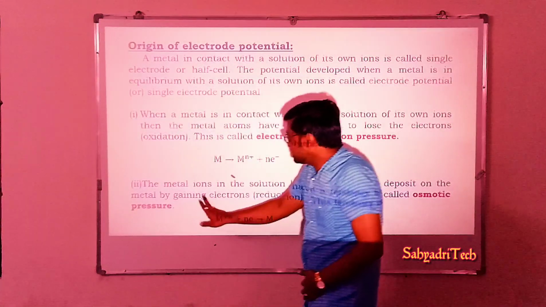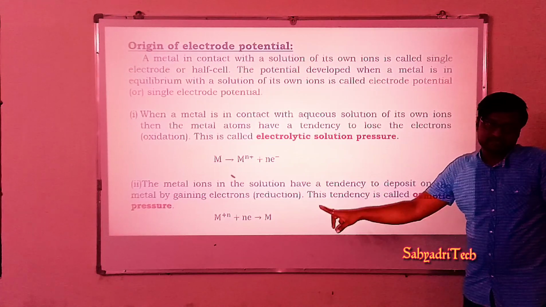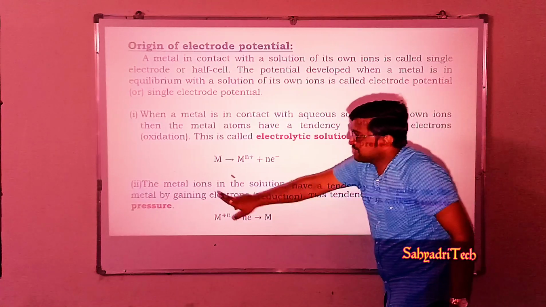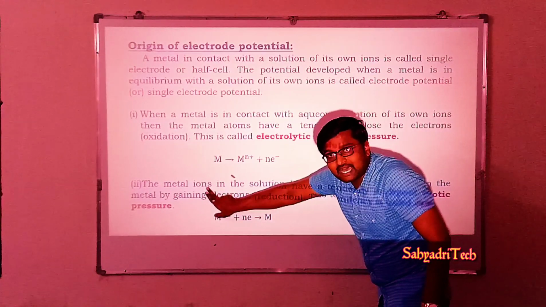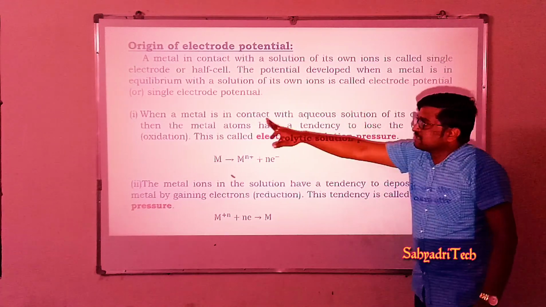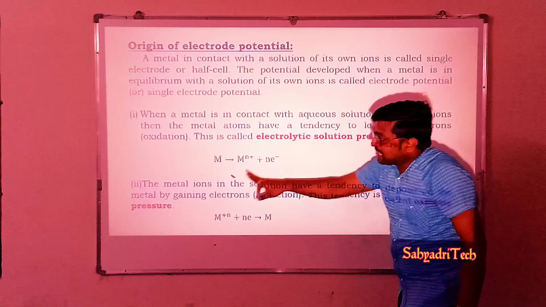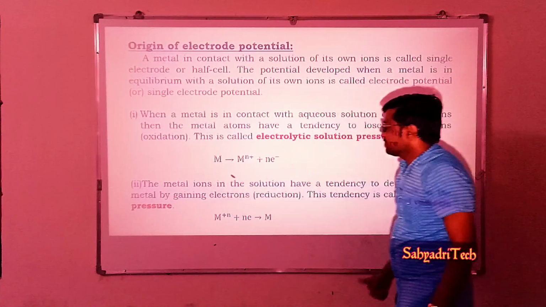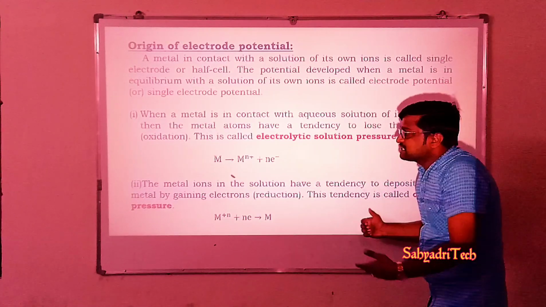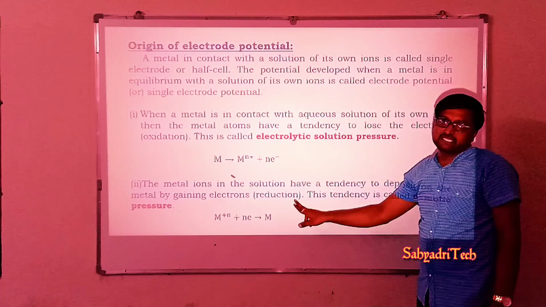This tendency is called osmotic pressure. What is that? Metal ions of a solution have osmotic pressure. Is it clear? The metal atoms have electrolytic solution pressure, while metal ions of a solution have osmotic pressure. What is this osmotic pressure? It is a tendency of metal ions to undergo reduction.